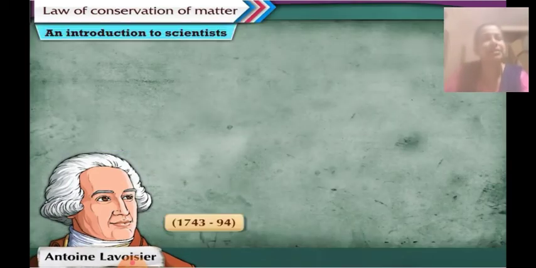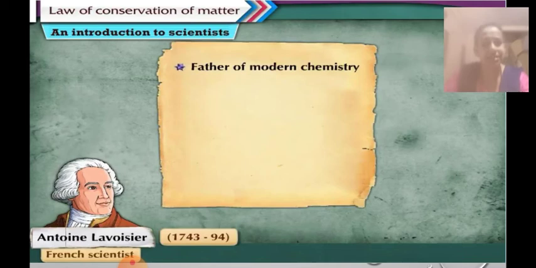So now let us learn about an introduction to the scientist Lavoisier. Antoine Lavoisier, 1743 to 1794, was a French scientist. Since he did a lot of studies in chemistry, he was called the father of modern chemistry.